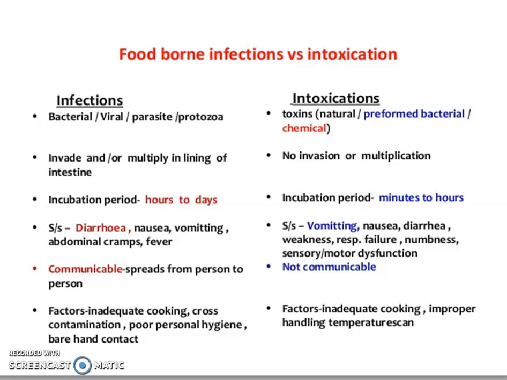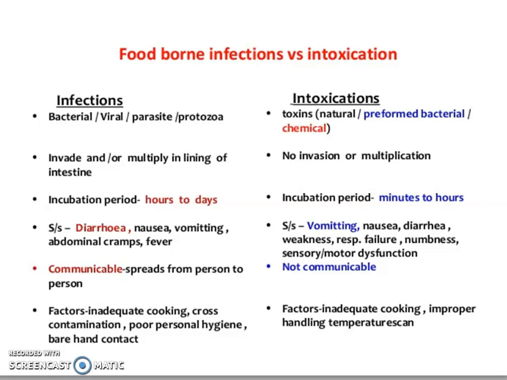In the case of foodborne infections, different microbes invade the body, especially the multiple linings of the intestine, and they multiply and invade there, so live microbes are present. But in the case of food intoxications, it's not always necessary that the microbe should invade or multiply there. Even if the microbe is dead, sometimes you can see the presence of toxins within the food, and that will result in a food intoxication.